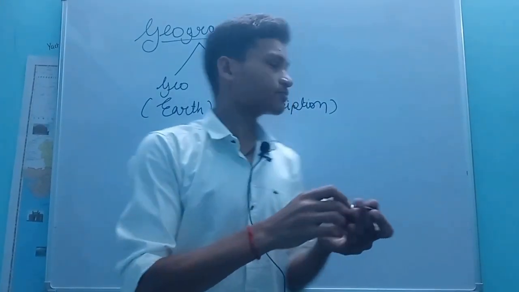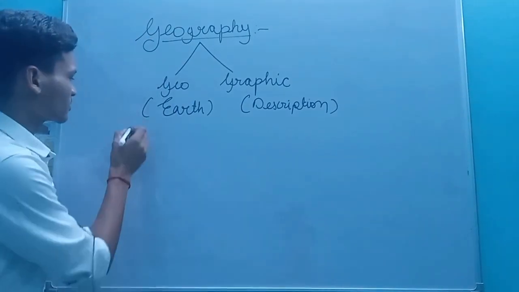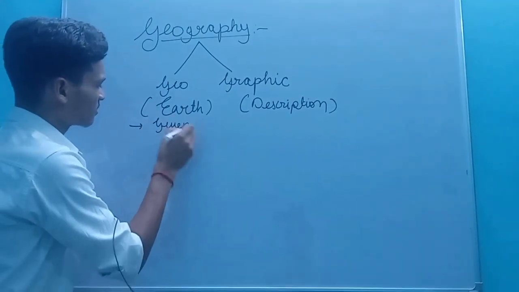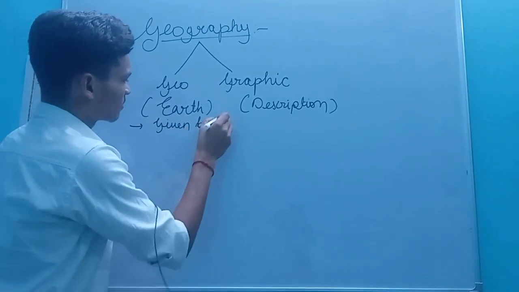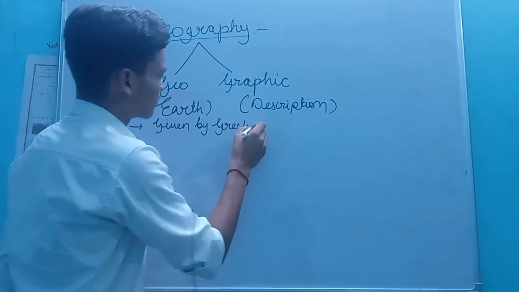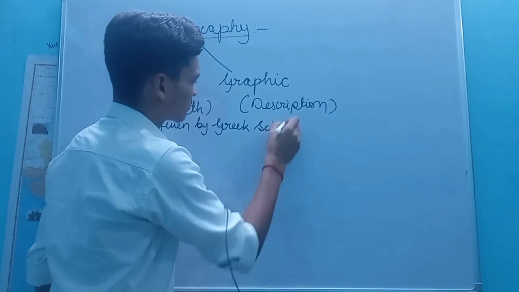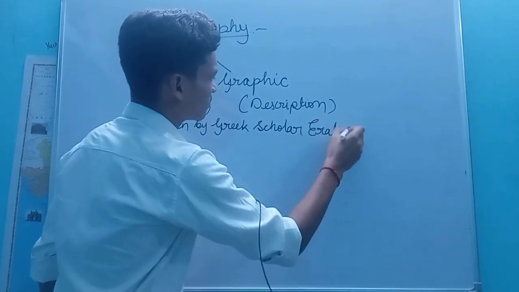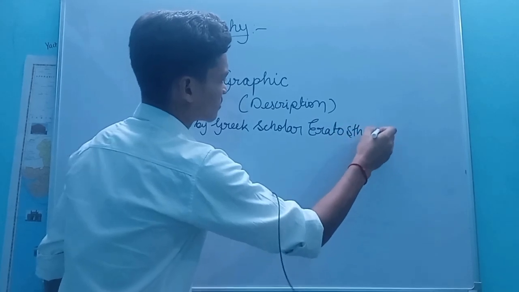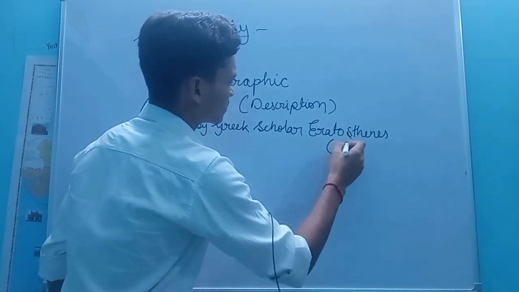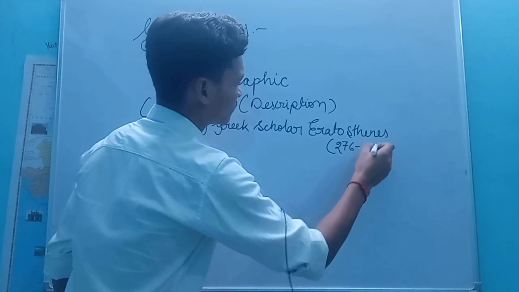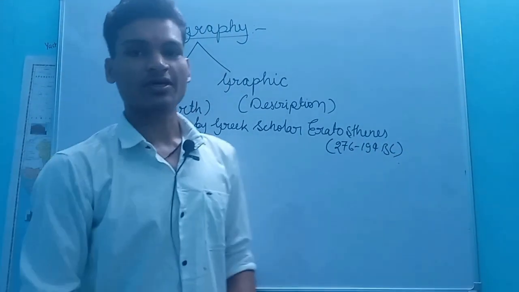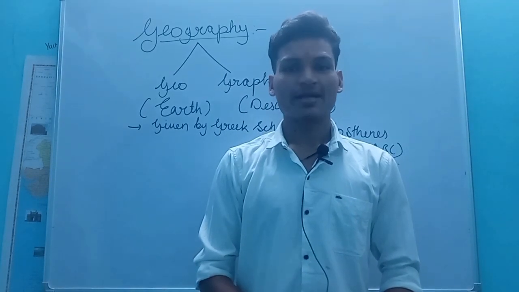Okay, so the next point we must notice, it was given by the Greek scholar Eratosthenes, 276 to 194 BC.